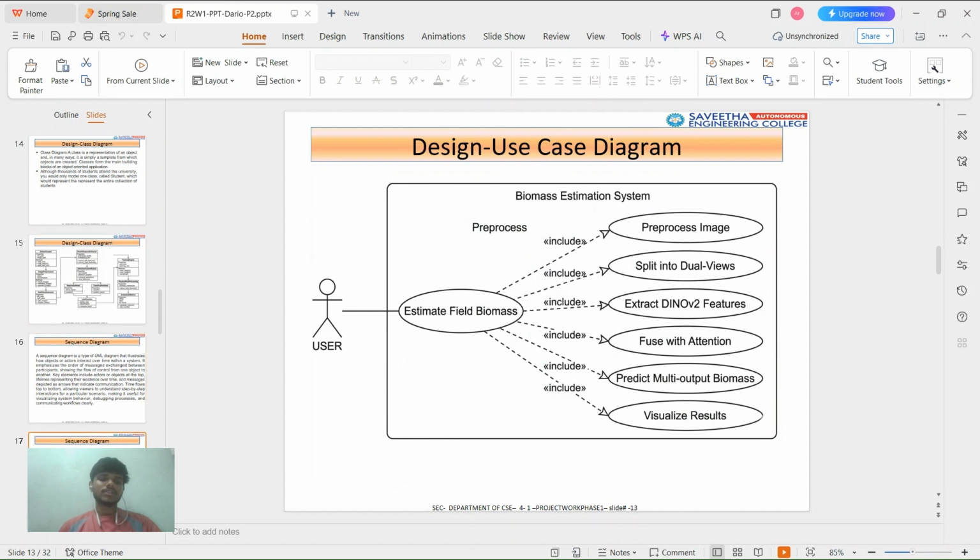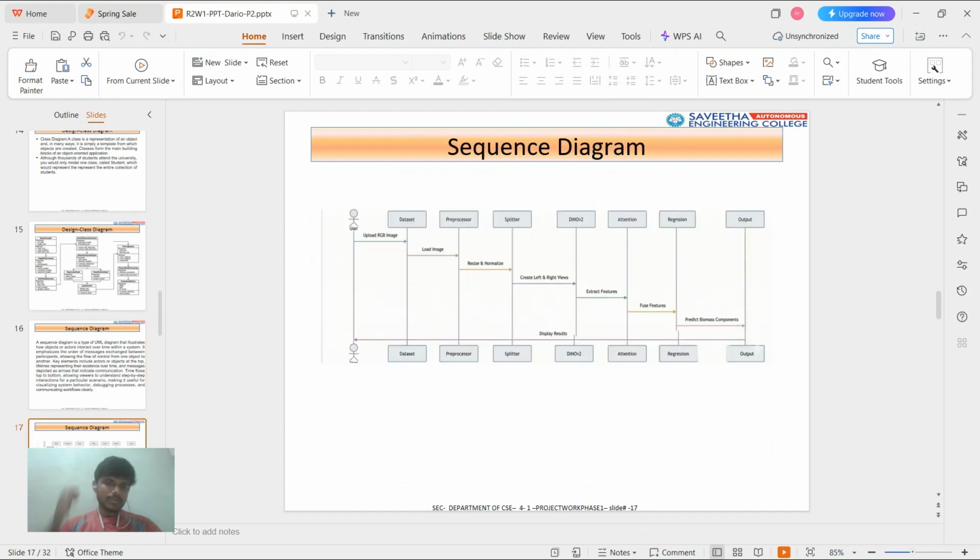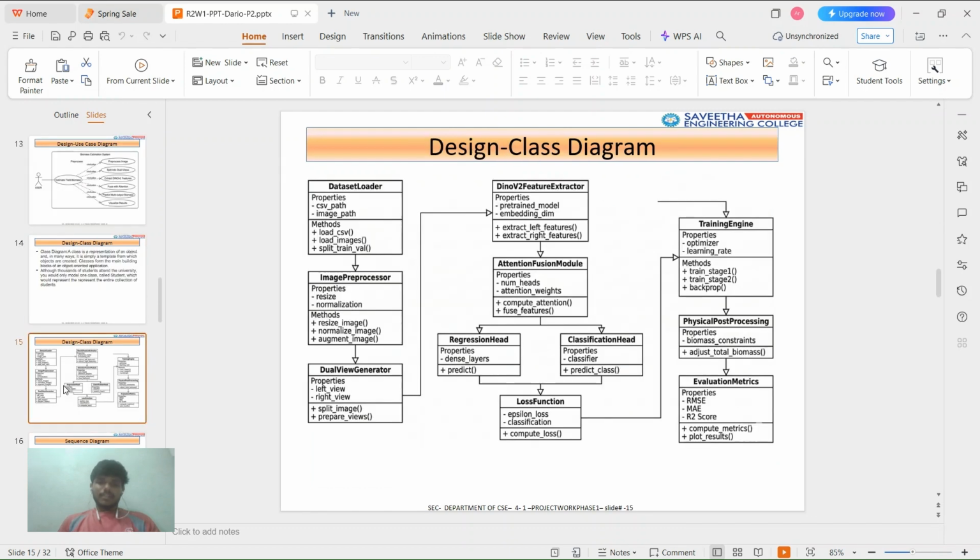Then the sequence diagram: dataset, upload image, preprocessor, load image, splitter, resize and normalize, DINOv2, creates left and right views, attention, feature extraction, regression, fuse features, output, and prediction. In the class diagram also: the data set loader, image processor, dual view generator, DINOv2 feature extractor, attention fusion model, then regression head, classification head, loss function, training engine, physical post processing, and evaluation metrics.